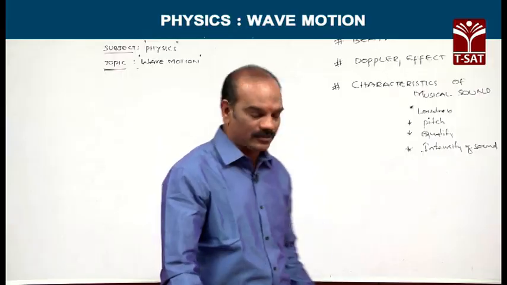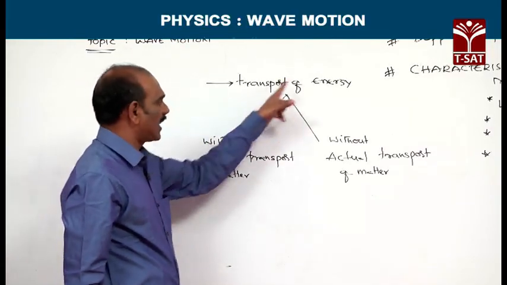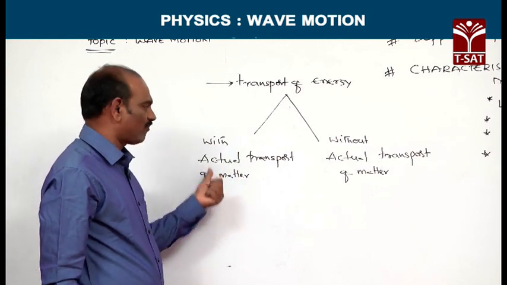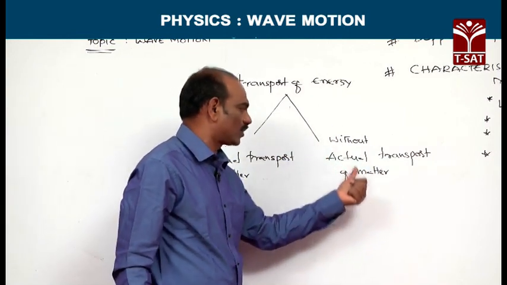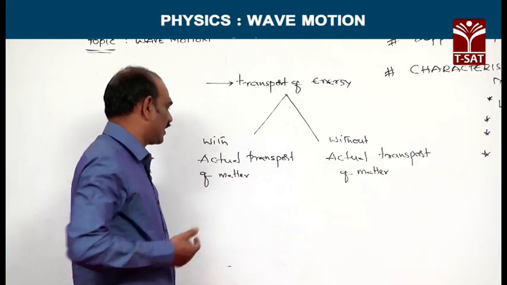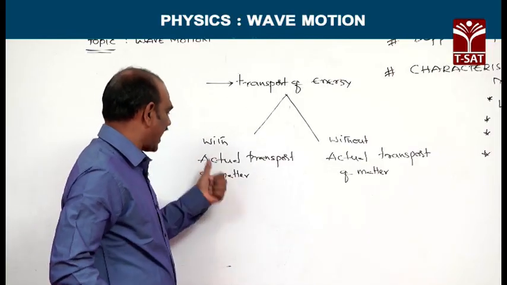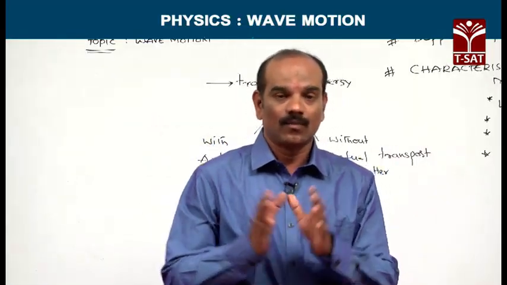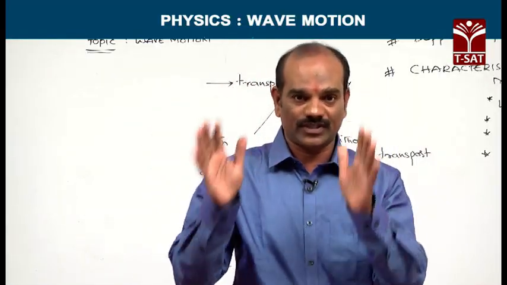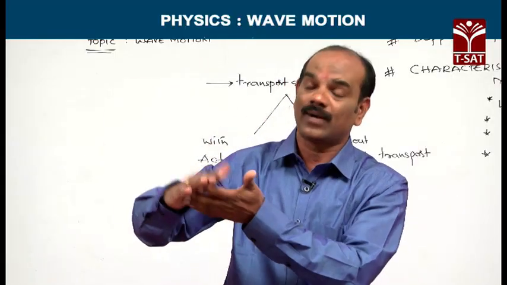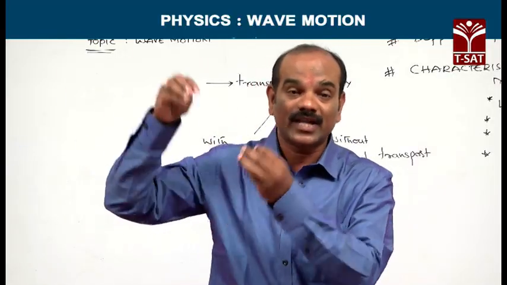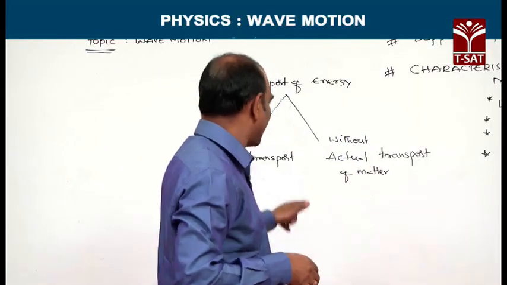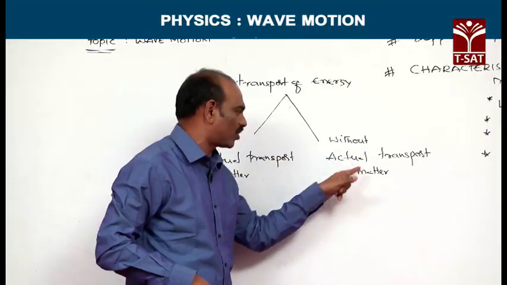For the method with actual transport of matter, when a bullet is fired from a gun, the bullet carries kinetic energy with it and transfers it from one point to another point, where the energy is utilized. That is one method. And the second method is without actual transport of matter.